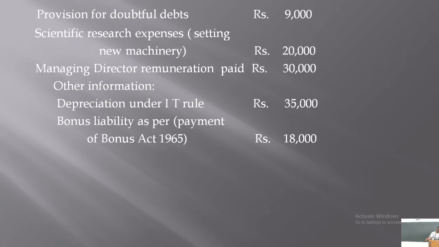It means bonus payable should be 18,000, but bonus paid is only 15,000. It means 3,000 rupees extra bonus should be paid.